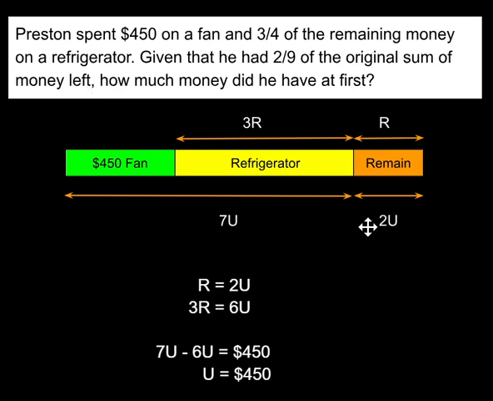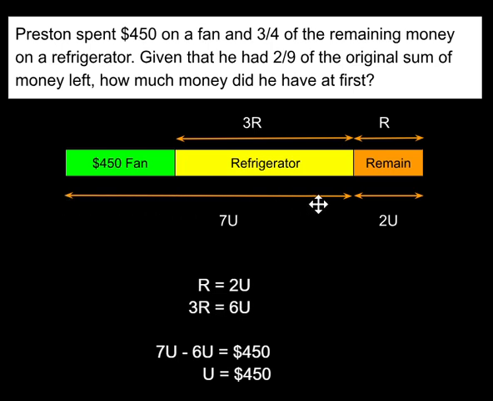So 2/9 means the remainder, this is 2 units. This must be 7 units because the total adds up to 9 units. 2/9 of it. From the model, straight away you will notice that R is equal to 2U. So 3R must be equal to 6U. Okay, so R is 2U, 3R is 6U.